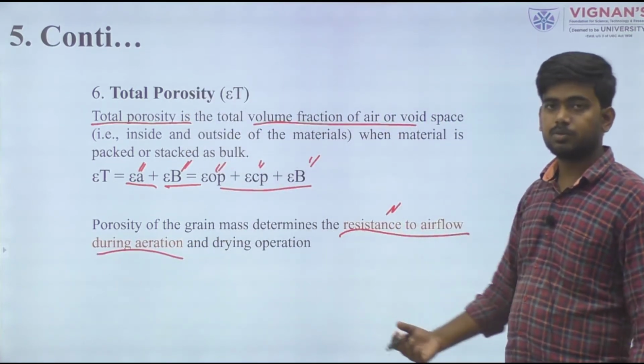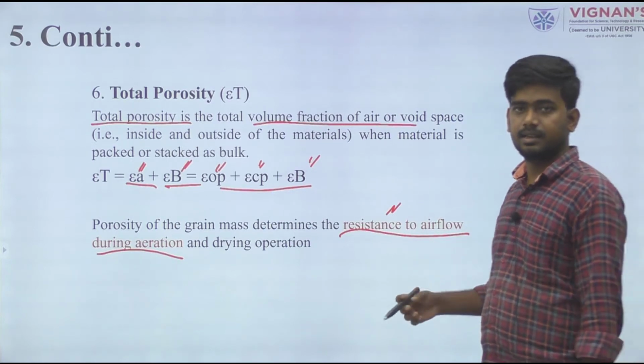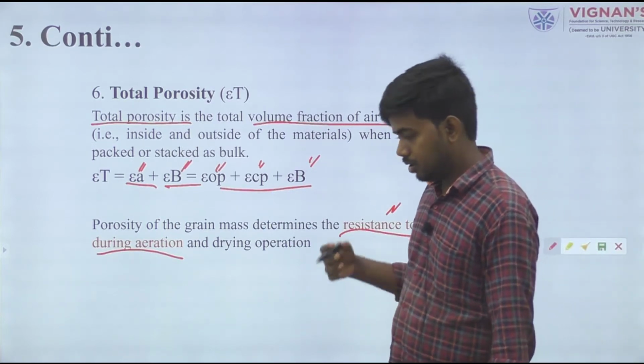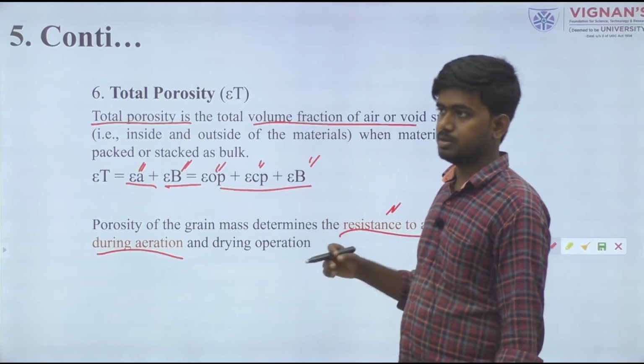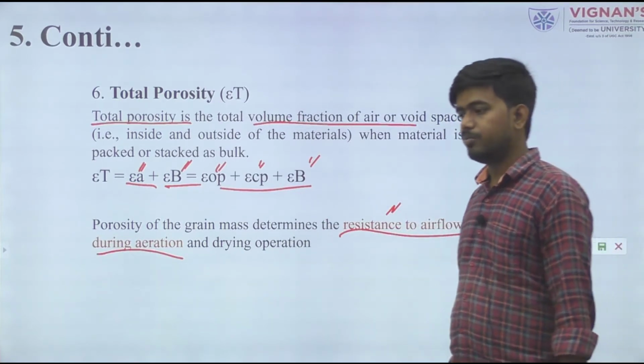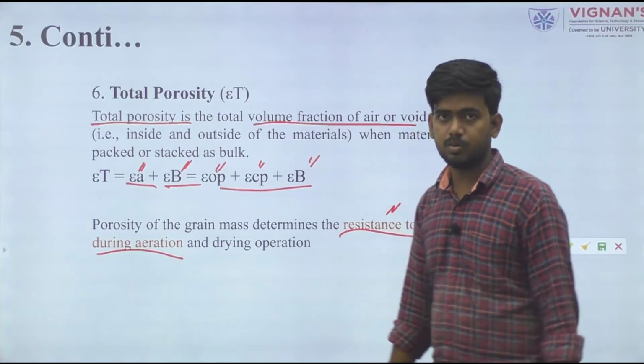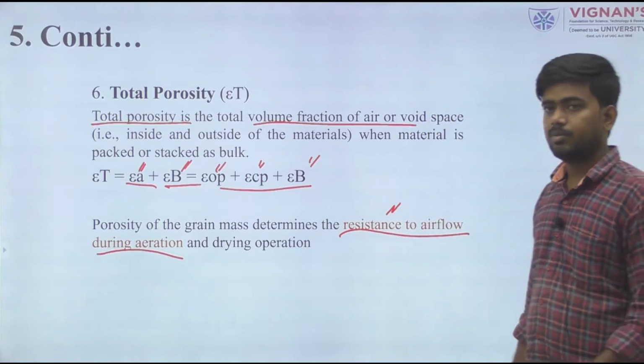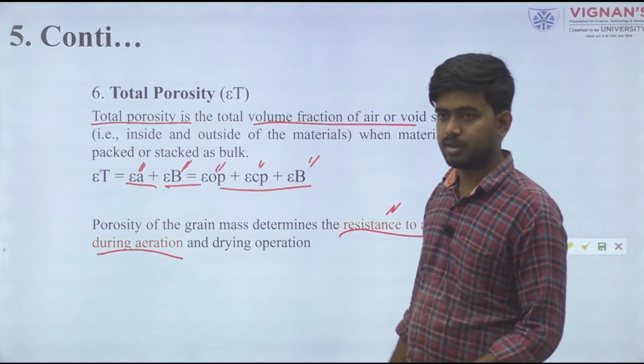If the porosity of the material is very low, then during the aeration process there will be less air circulation. From that there is a possibility of moisture migration, and microorganism attack may be present.